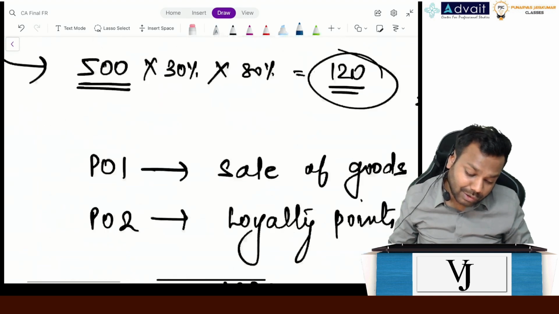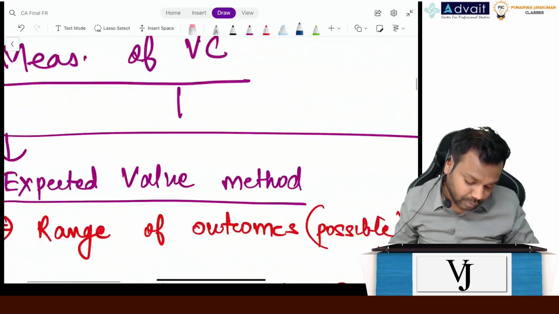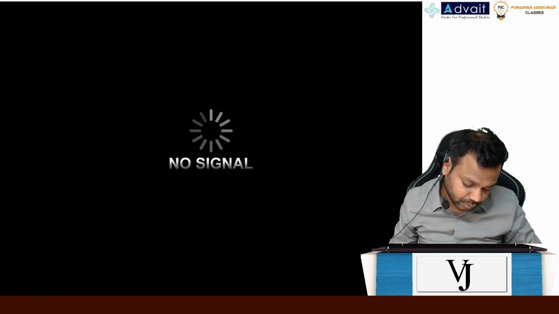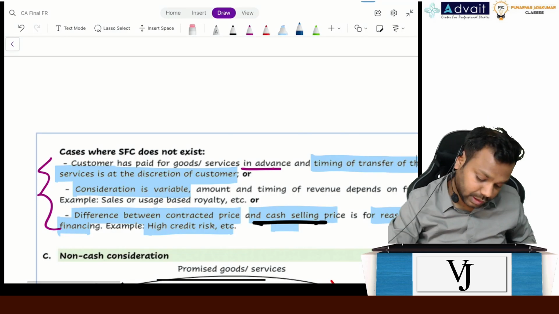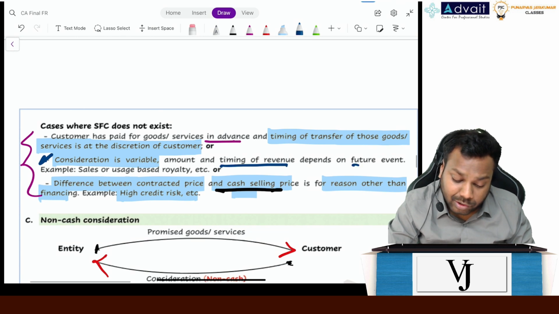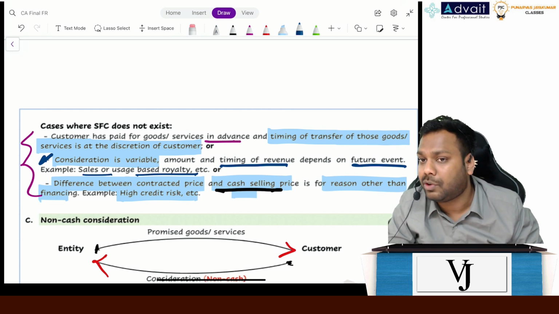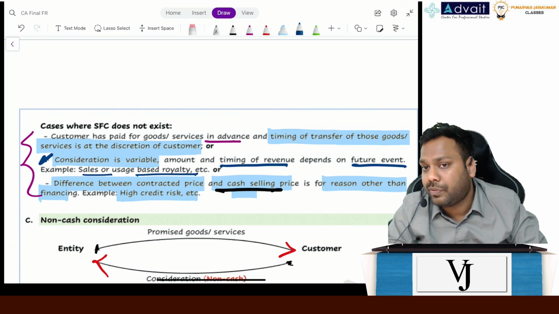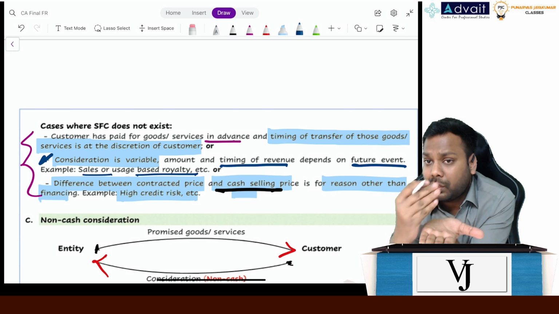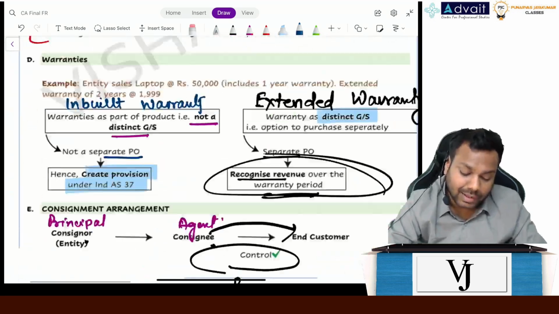No. Now come again to significant financing component. That was an exception there, if you can recall it. Read this line, second point. Consideration is variable and the amount or timing depends on a future event, right? So for this sales or usage based royalty, you will say this is not a significant financing component. The reason is I don't know what is going to happen in the future. How many books will they sell, right? So though there is a timing gap between transfer of goods and receiving the consideration, it is still not a significant financing component. And I will recognize the revenue on an actual basis.